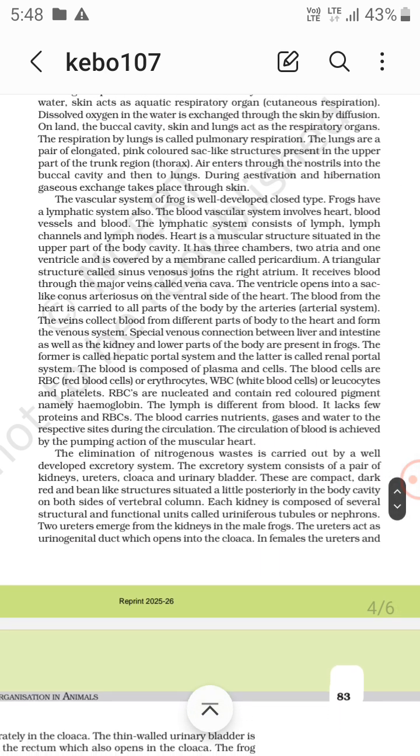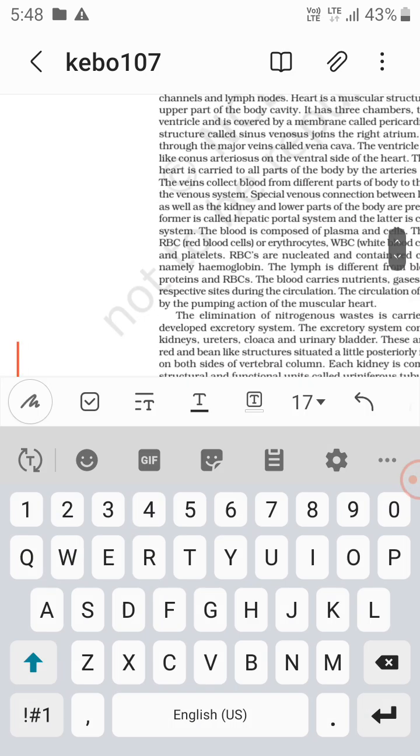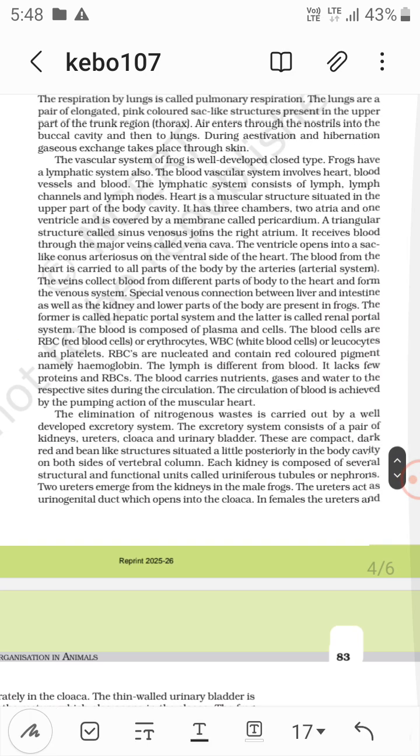Special venous connections between the liver and intestine, as well as between the kidney and the lower parts of the body, are present in frog. The former, between the liver and intestine, is called the hepatic portal system, and the latter is called the renal portal system.